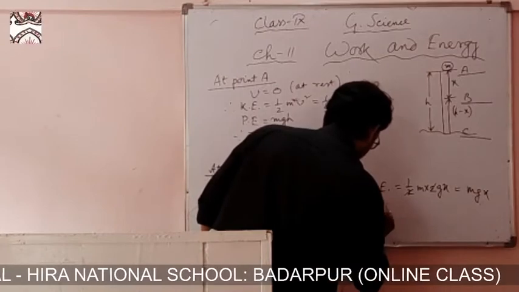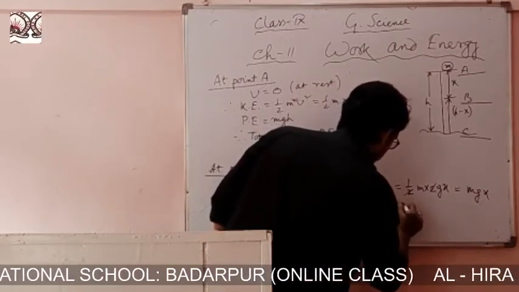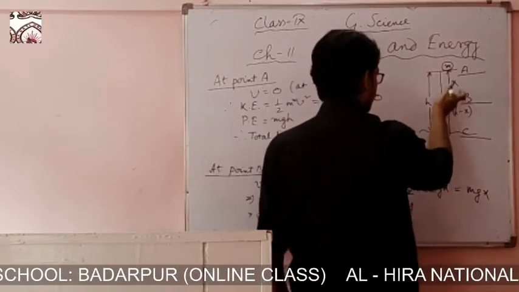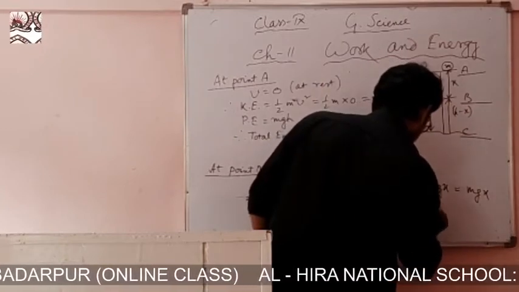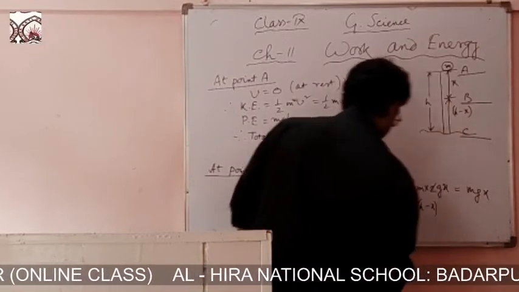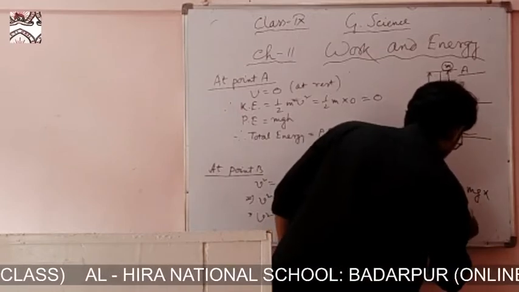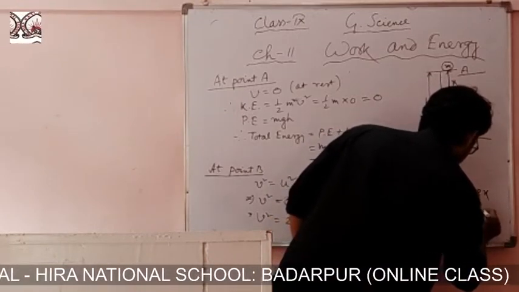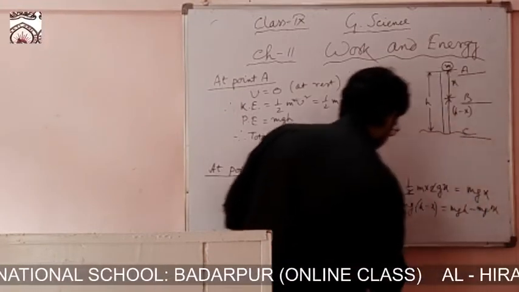Therefore potential energy is mg, and the height, how much? h minus x, equal to mgh minus mgx.